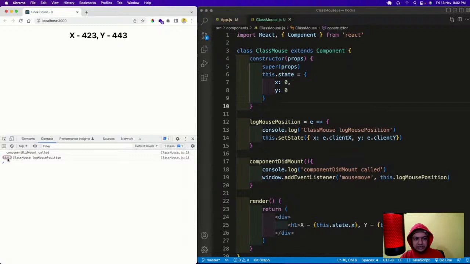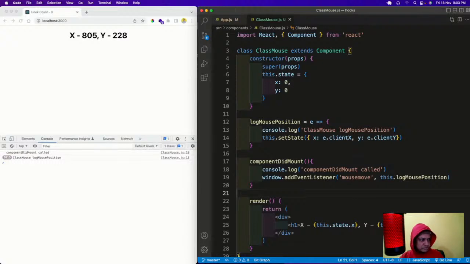The main thing is that this is firing so many times. That is happening because of how render works. The moment x changes, it was initially 0, the moment it changes even by 1, render will run again and then it will show it. But the main thing to notice here is that we have only run one lifecycle method, which is componentDidMount. I want to do something like that in hooks, to have a lifecycle method, using useEffect. There is no lifecycle method in the functional component, so use it through your useEffect hook in a way that only componentDidMount runs. Right now we have seen two ways in which componentDidMount and componentDidUpdate both ran. Okay, so let us change it.